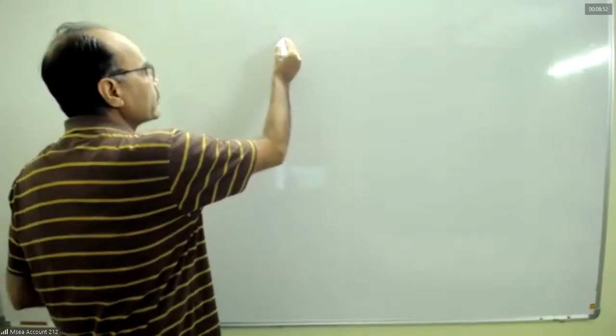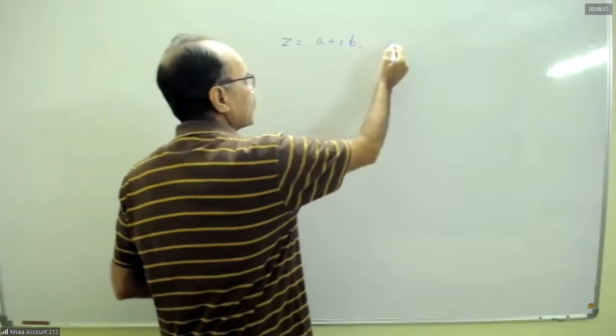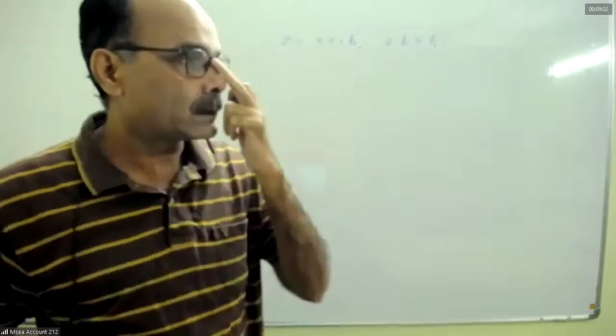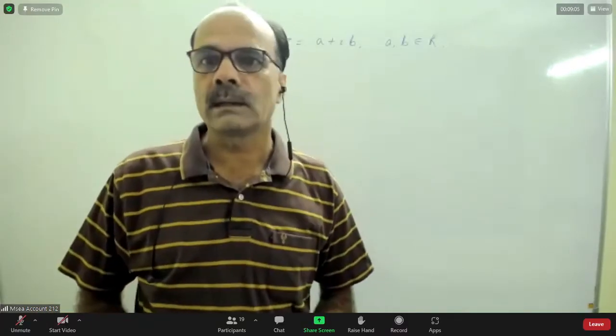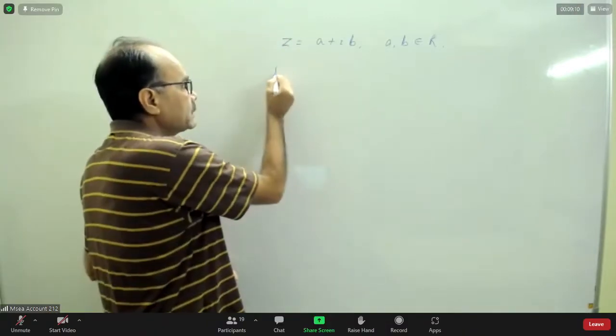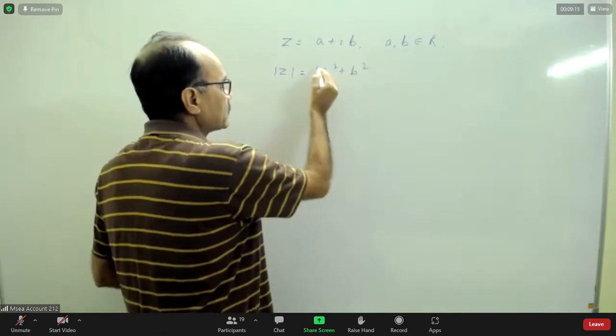So far we have discussed the complex number. A complex number is a position vector of a point (a, b). Direction of this vector is called argument. So like a vector, it has magnitude and direction. The magnitude of the complex number is root of a square plus b square.